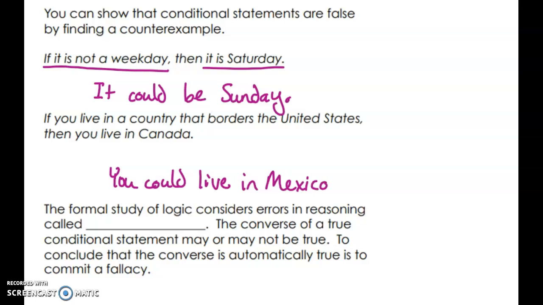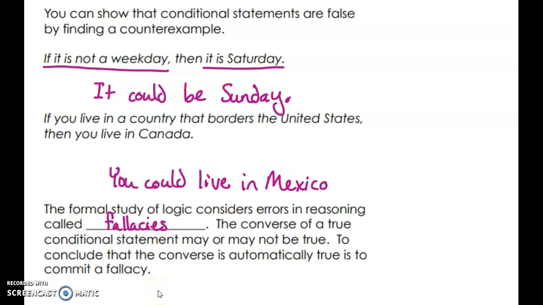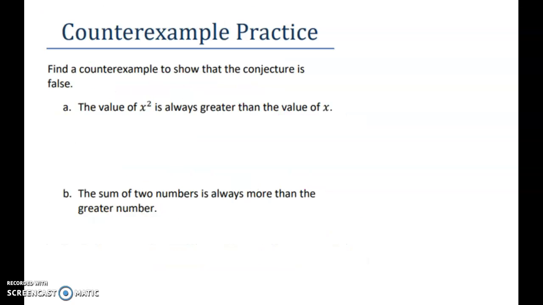So when you have a converse of a statement that's not true, it's called a fallacy. So we're studying fallacies. And so committing a fallacy would mean when you just assume something's automatically true, but it's actually not. So that's not a super important part of this. The main key is understanding what a counterexample is and how to find it. All right, let's do some practice.